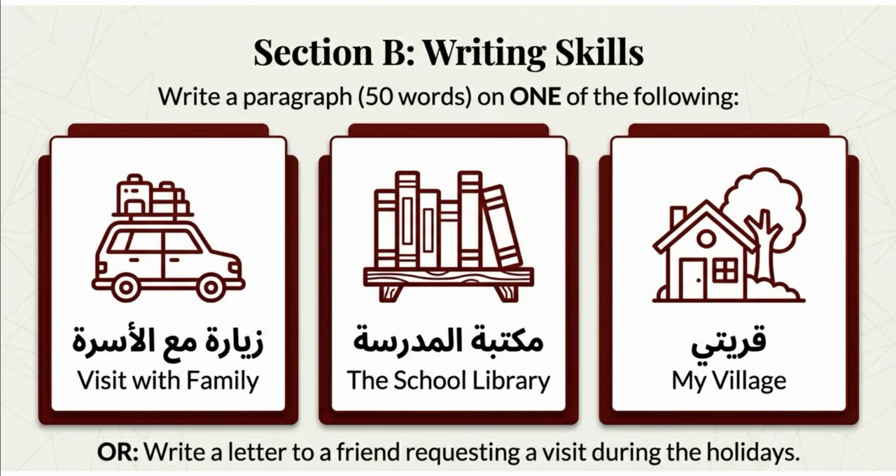The first topic is زيارة مع الأسرة, a visit with my family. Then مكتبة المدرسة, the school library. The third one is قريتي, my village. I have classified the topics into three categories.